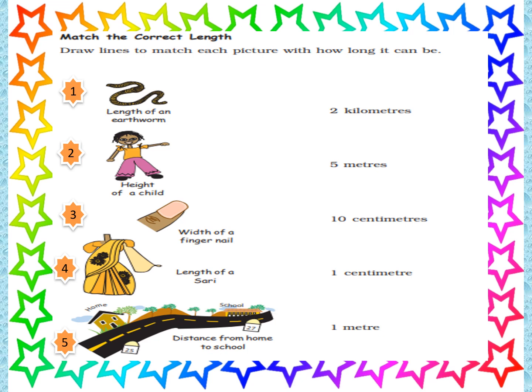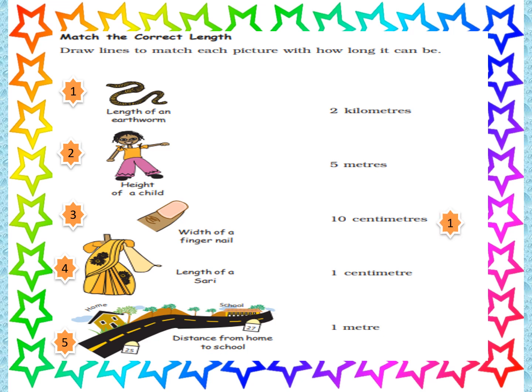Now match the correct lengths. We will be doing number matching in this. We will be seeing the picture and thinking about the object and then try to find out what could be its length. Length of an earthworm. Would it be 2 kilometers, 5 kilometers, 10 centimeters, 1 centimeter or 1 meter? It would be 10 centimeters.